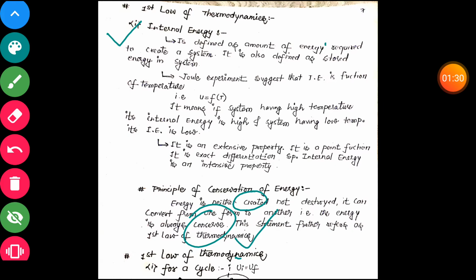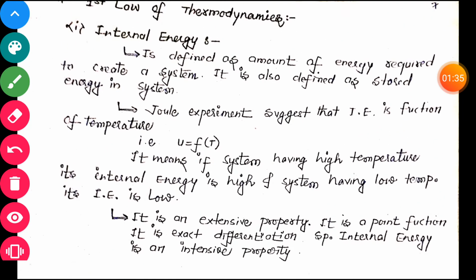And what is internal energy actually? Internal energy is defined as the amount of energy required to create a system. If we want to create any system, then the energy required is called the internal energy of that system. It is also defined as stored energy in a system. If a system exists, then it has some stored energy, and the stored energy associated with that system is called its internal energy.